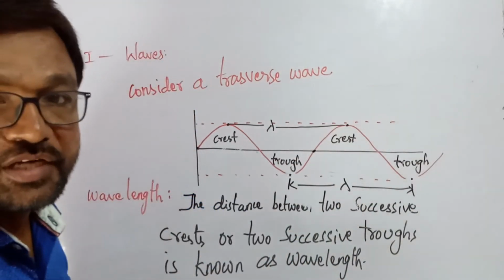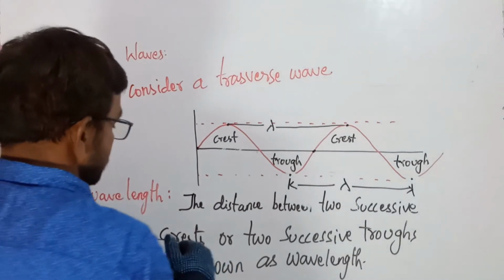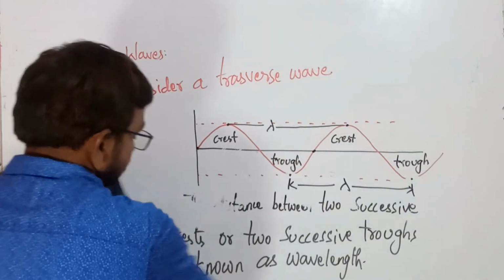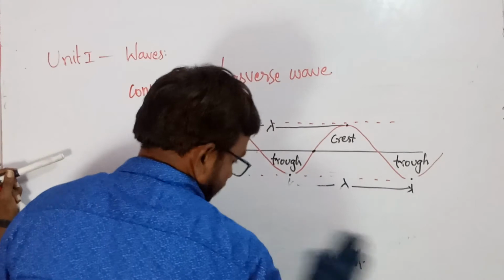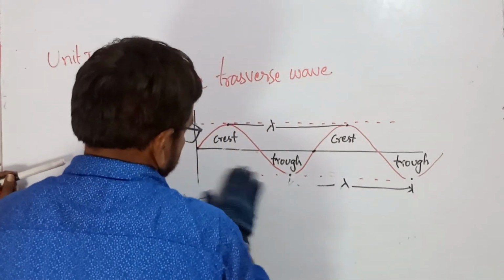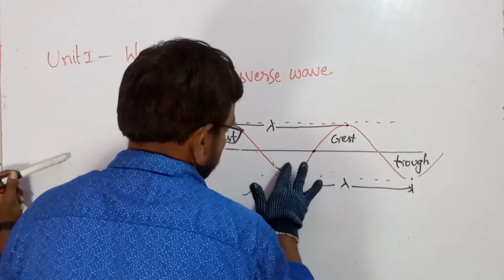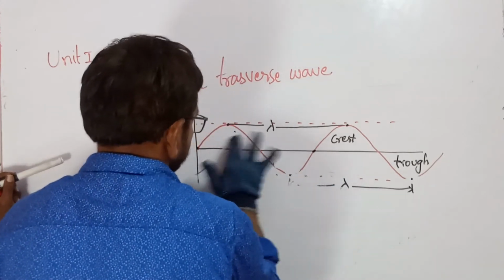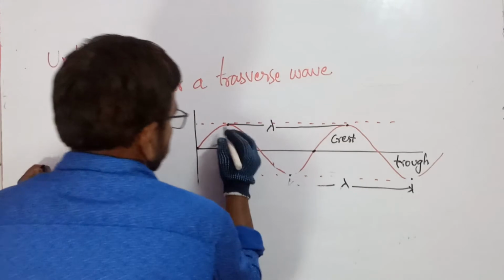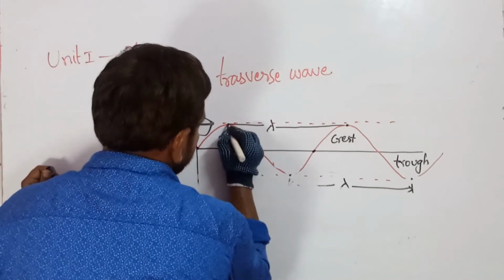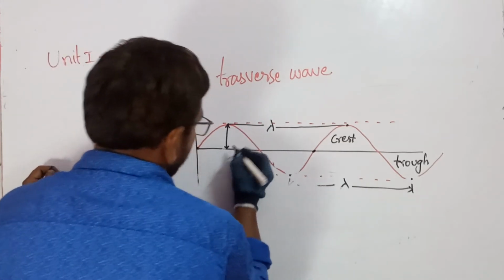Did you understand clearly? Next one is, okay. From here to here, that is the height of the oscillation.